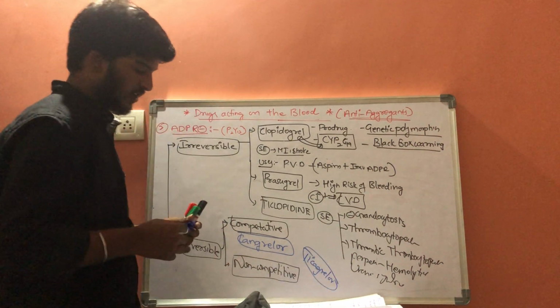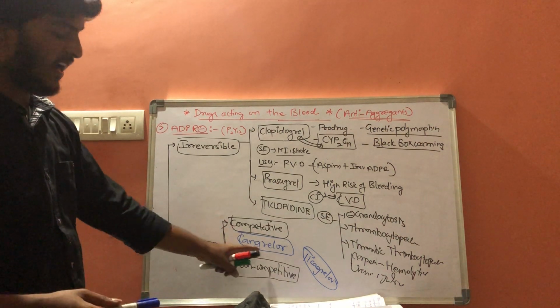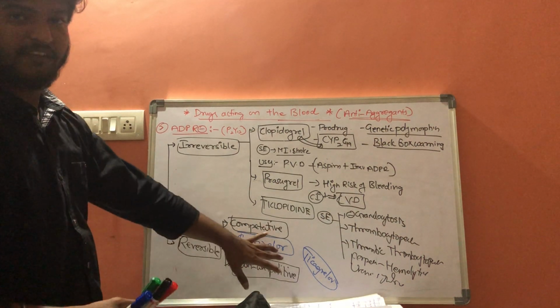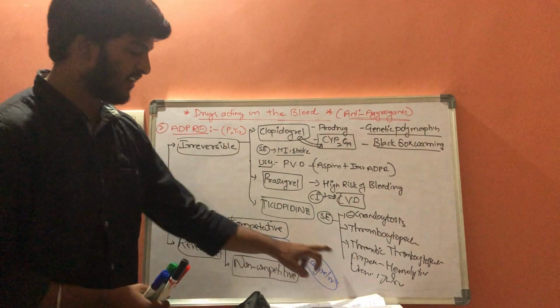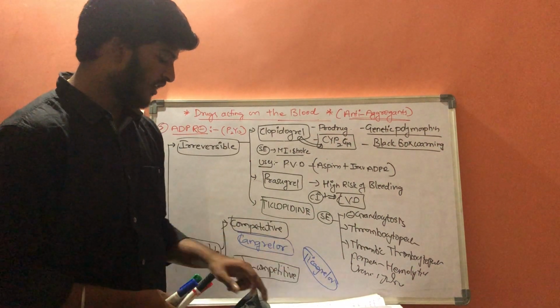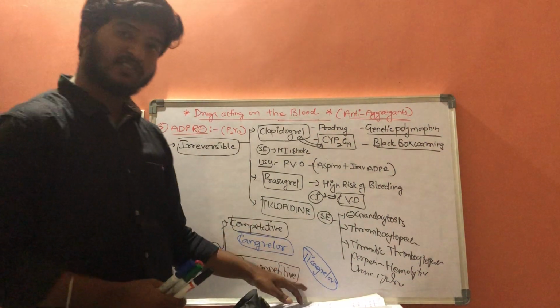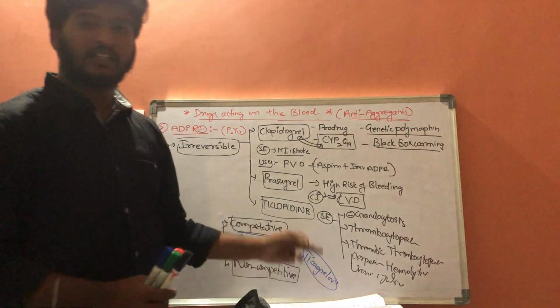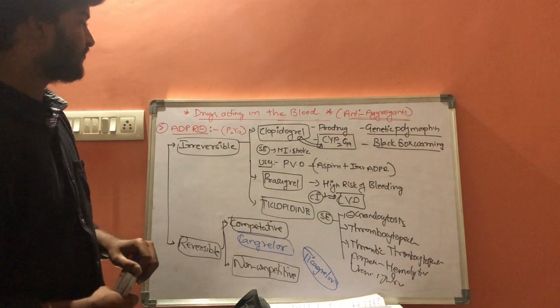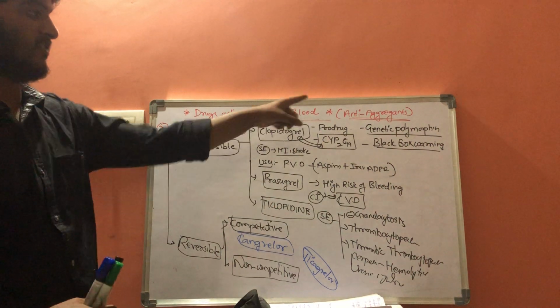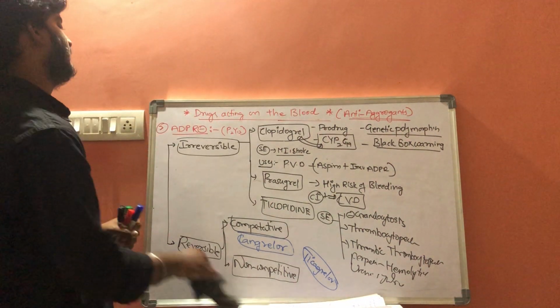Cangrelor is given intravenously, whereas ticagrelor is given orally. It is an oral drug and it is used for prophylaxis of myocardial infarction as well as stroke. So these are the second group of drugs which work as anti-aggregants.